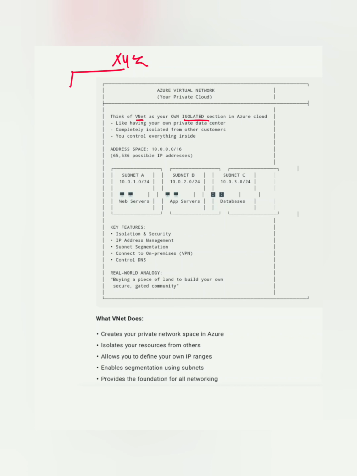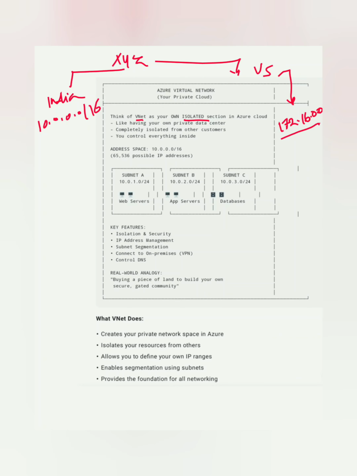One office is in India, and another office is in the US. The India location has some address space, IP addresses, say in the 10.0.0.0/16 range, and the US location will have some IP addresses in the 172.16.0.0 address space. So these are separate address spaces. They are not conflicting with each other.